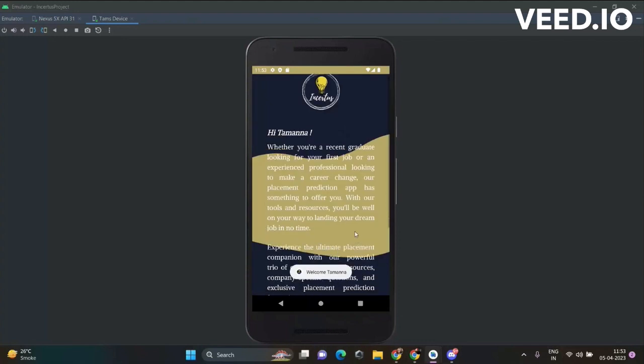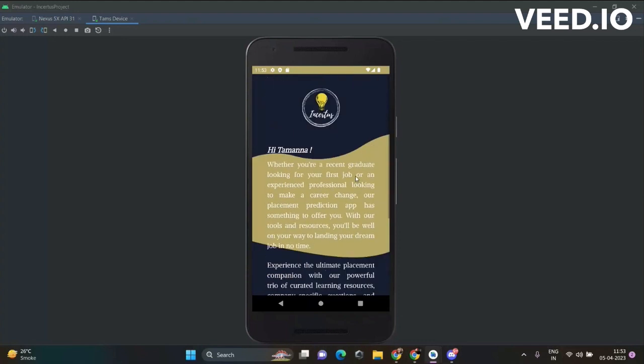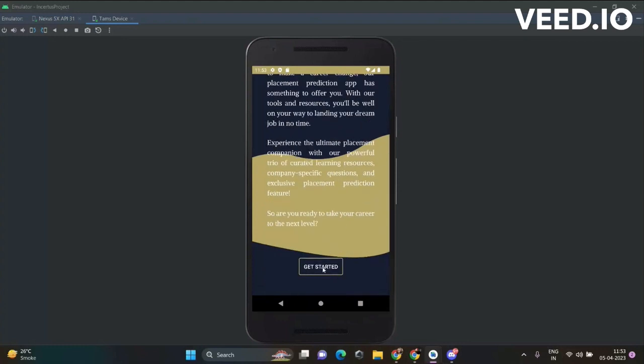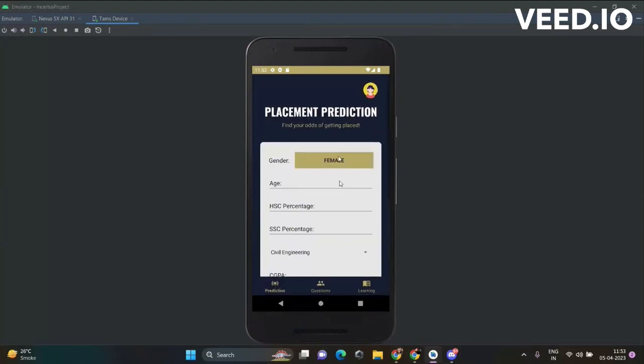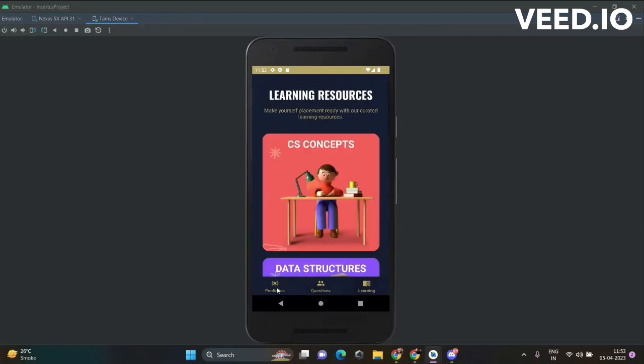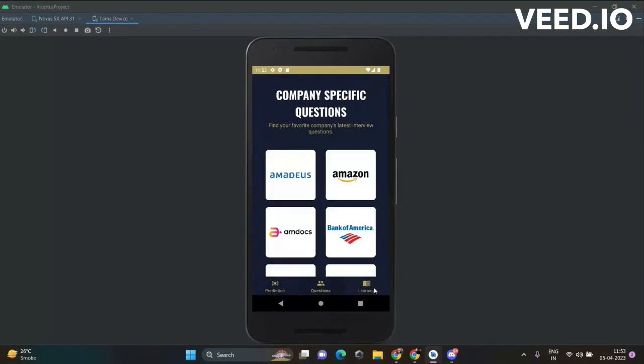So here I'm welcomed at the home page that gives me a brief about what INCERTUS is and what it does, and I get an option to get started. So this is the main page of the application, which presents the three main features of the app that are placement prediction, company-specific questions, and learning resources. These are presented using three fragments.